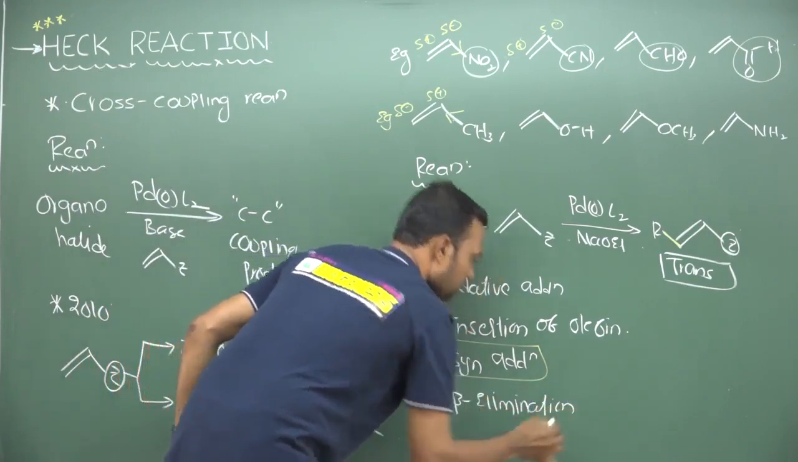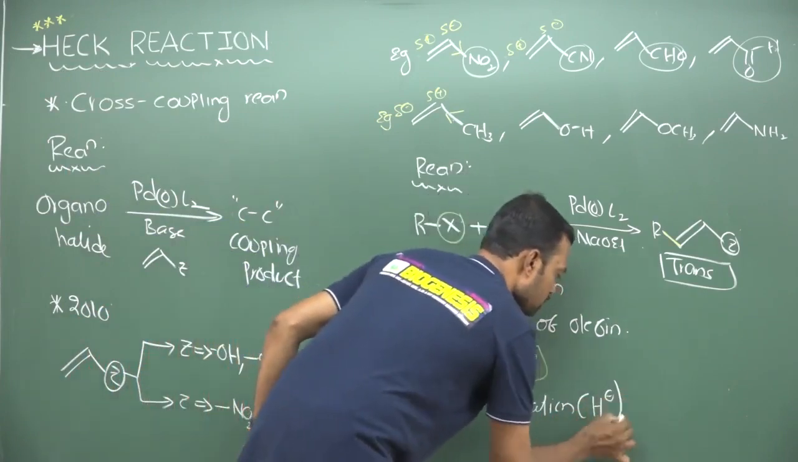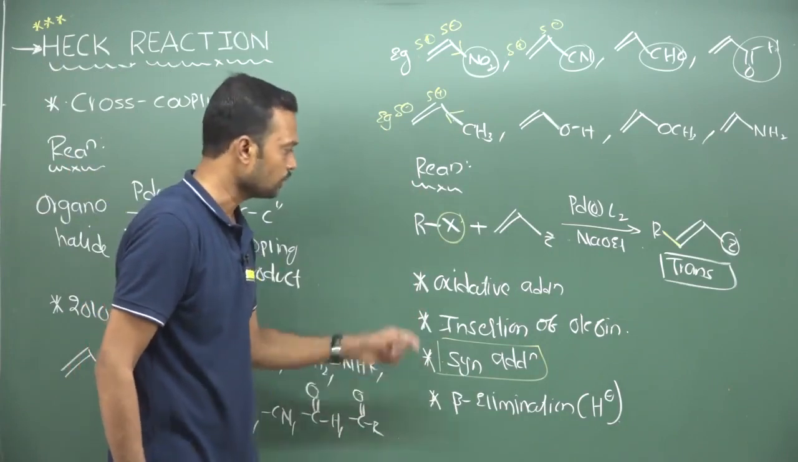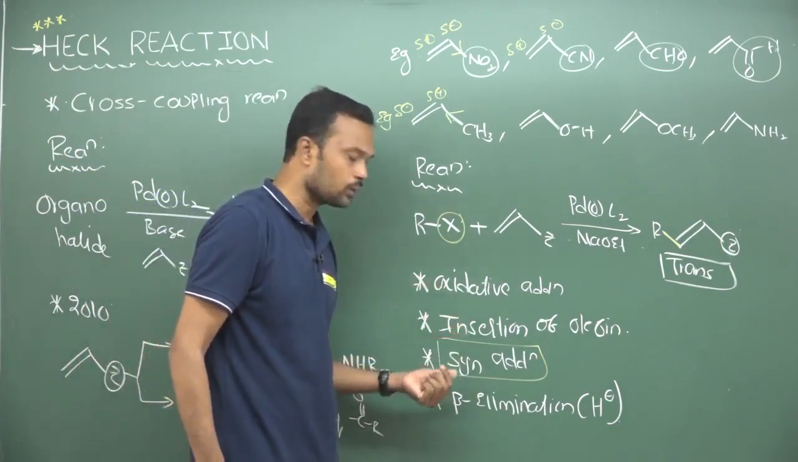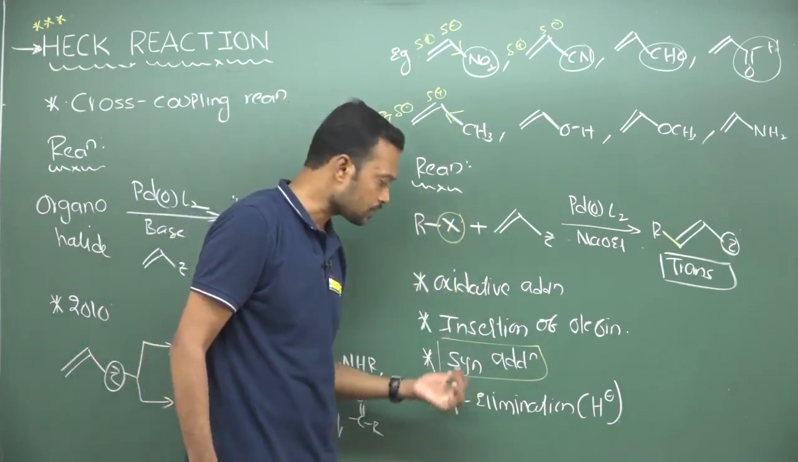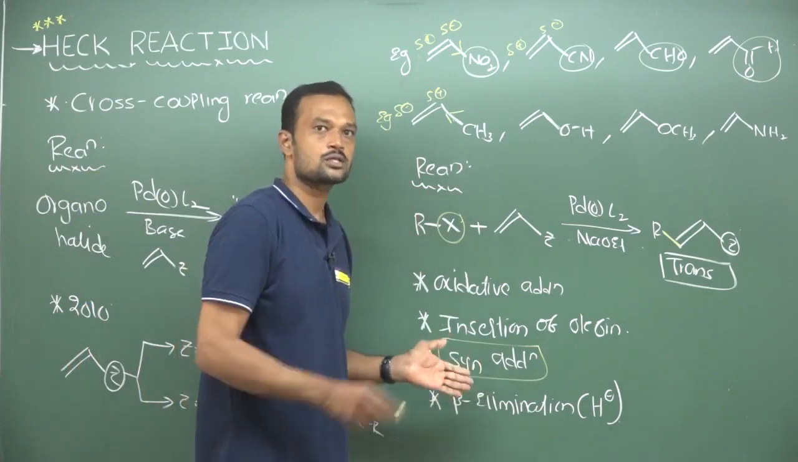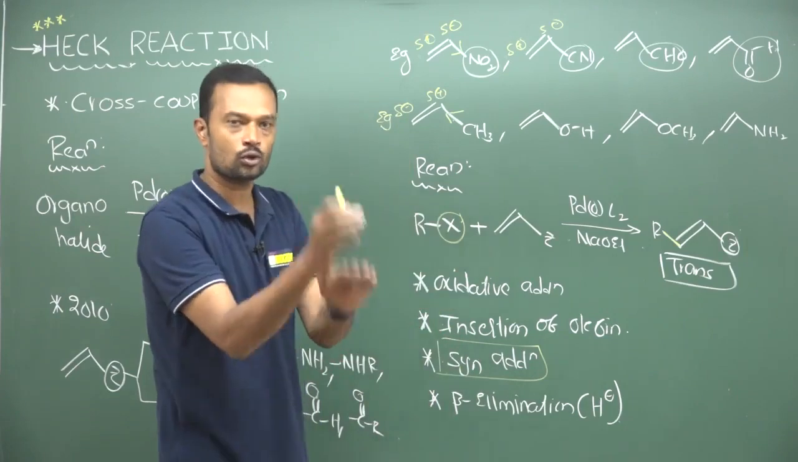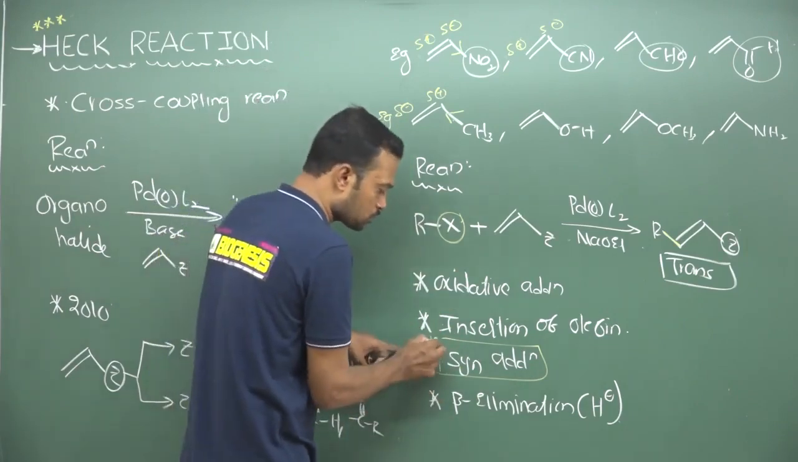Okay, so this beta elimination is definitely a hydride ion elimination like this. So these are the general features which you can observe in Heck reaction: oxidative addition, insertion of the double bond, coordination to the palladium catalyst, then syn elimination. That syn elimination is nothing but palladium and the organic part being added on the olefin in a syn direction. This point is most important.